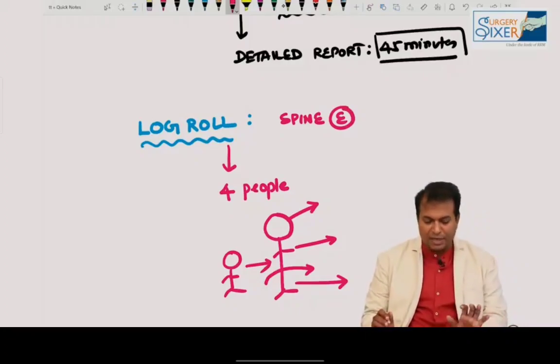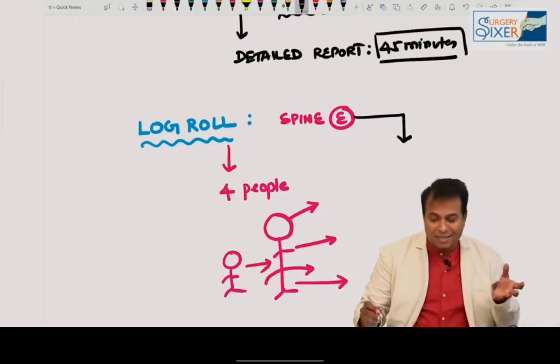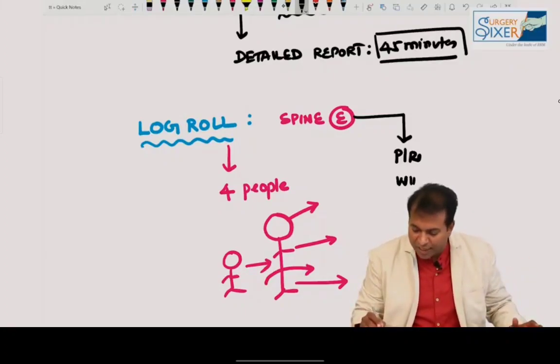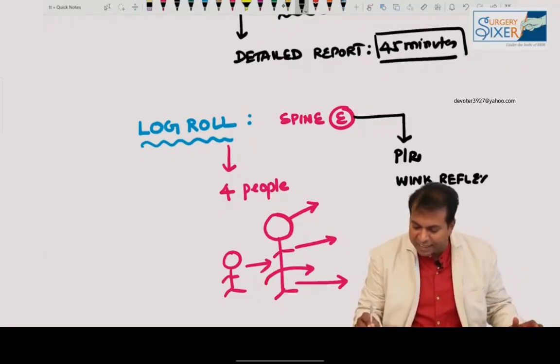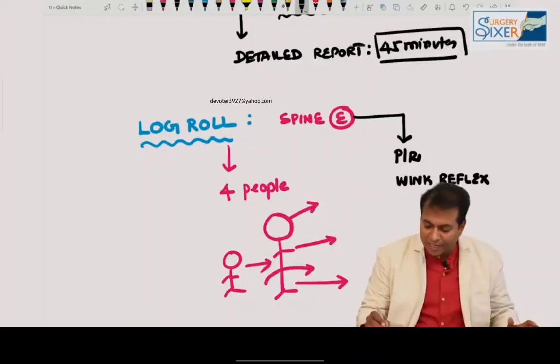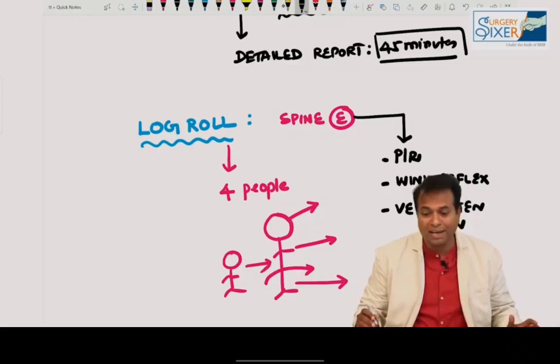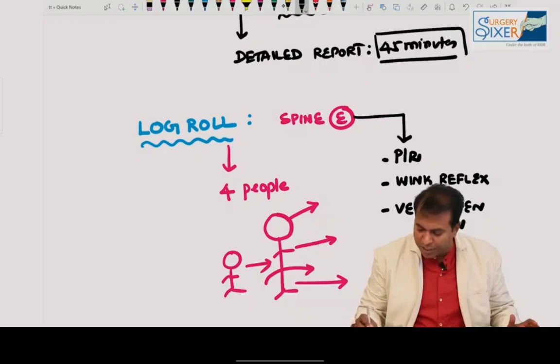Along with spine examination, we can also do accessory examinations. We can do rectal examination and look for anal sphincter tone. If the patient is unconscious, we can test for the anal wink reflex, whether the sphincter contracts on stimulating the anus. We can also look for the old sign, not done now, known as Vermeulen sign, the floating prostate sign in a membranous urethral injury. All these can be done in log roll.